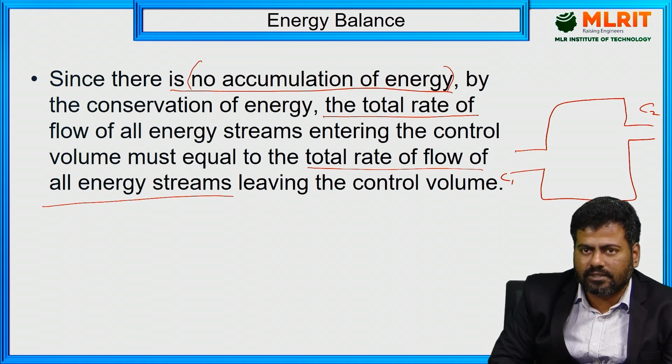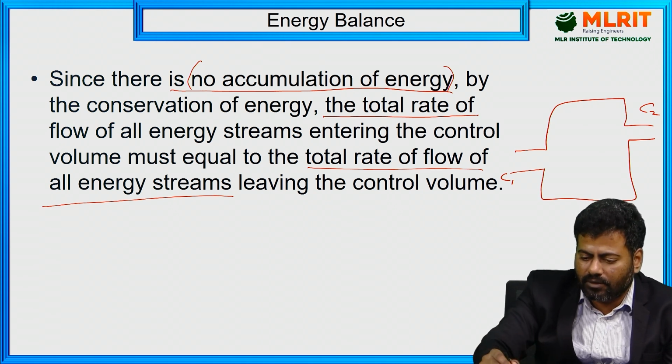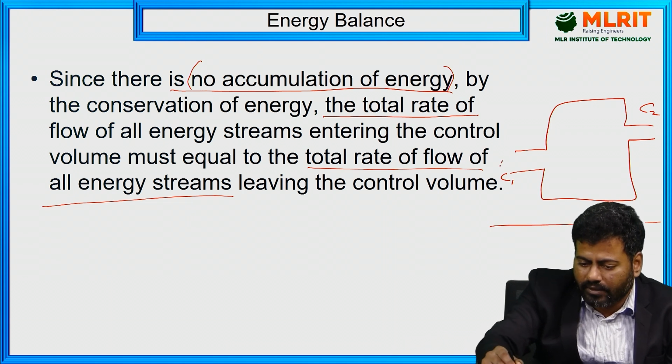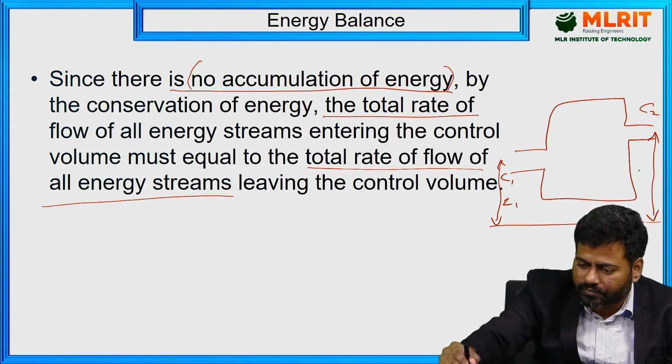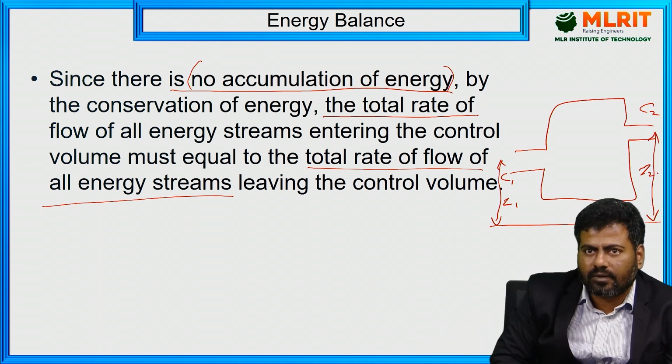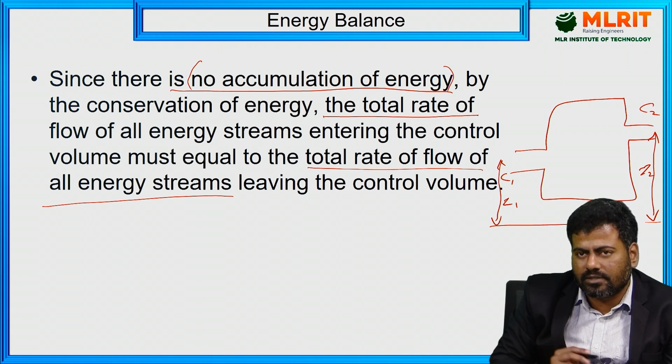So which is nothing but half mv square we are having, and apart from that the datum level also we are having over here. This is Z1 and consider this as Z2, right? Because of this datum level also, the system possesses a certain potential energy.